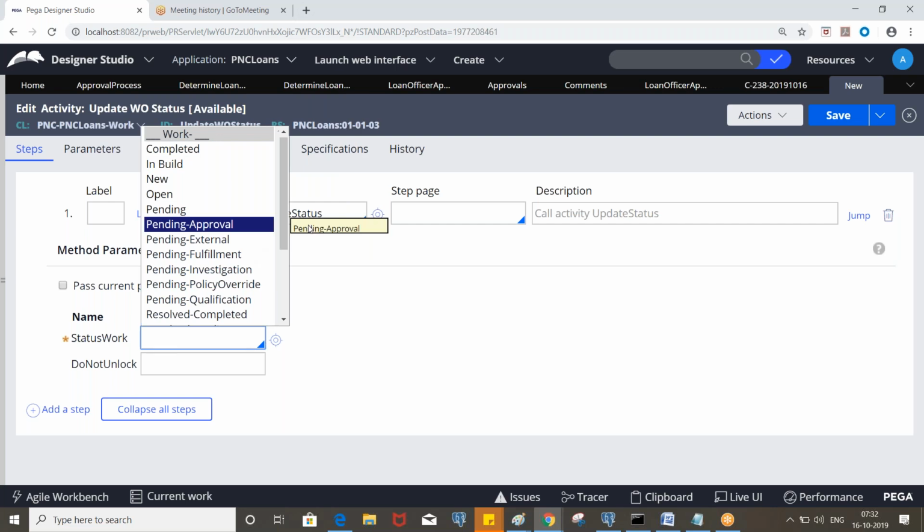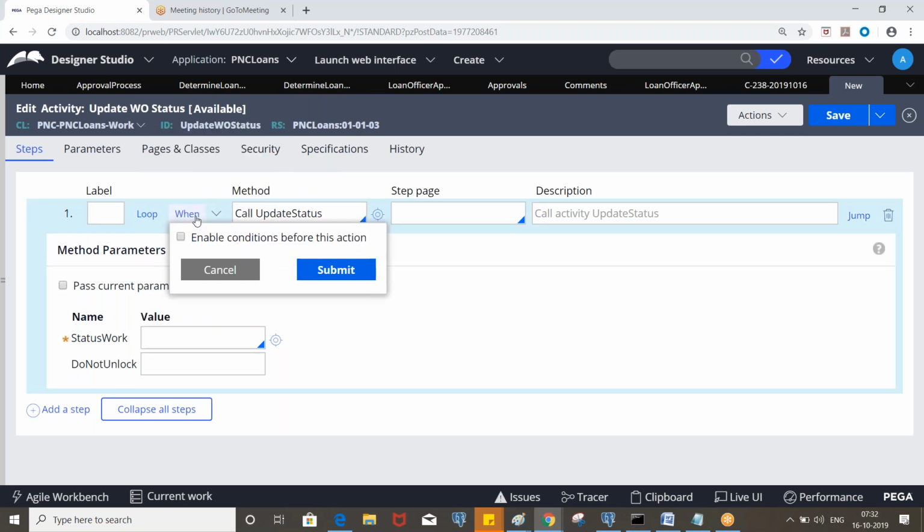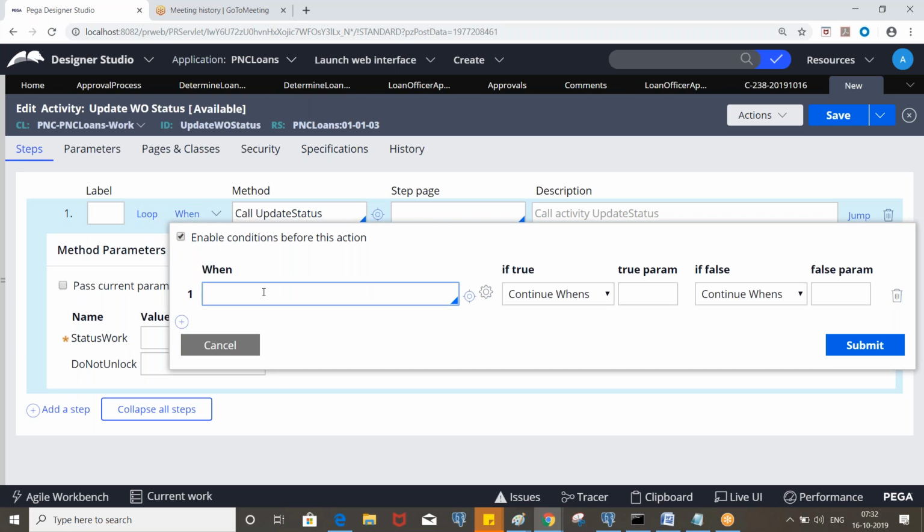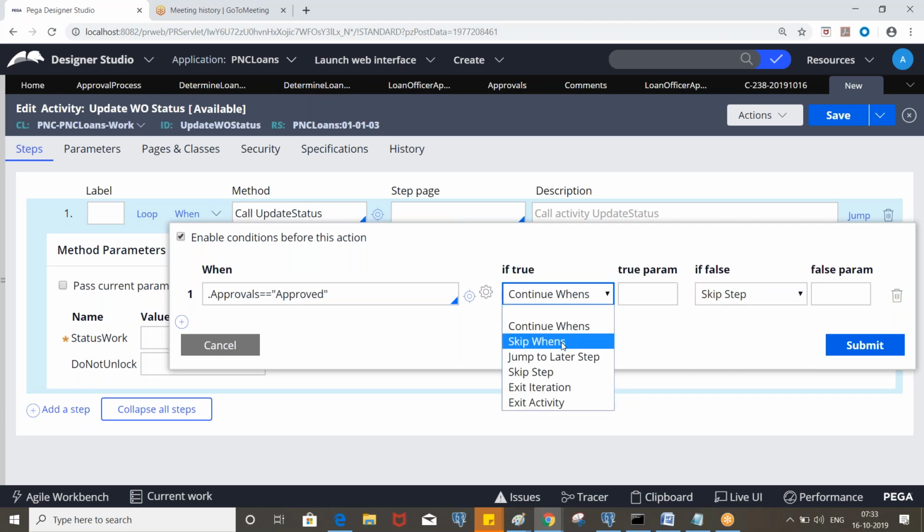But before that, we need to put the condition, right? So the precondition should be like this: approvals. Either you can call the property or you can put the expression like this. So .approvals, that means the work page .approvals equals approved. Continue. Otherwise, skip the step. Can we put this skip here? Yes, right? Since we are putting only one step. Okay.